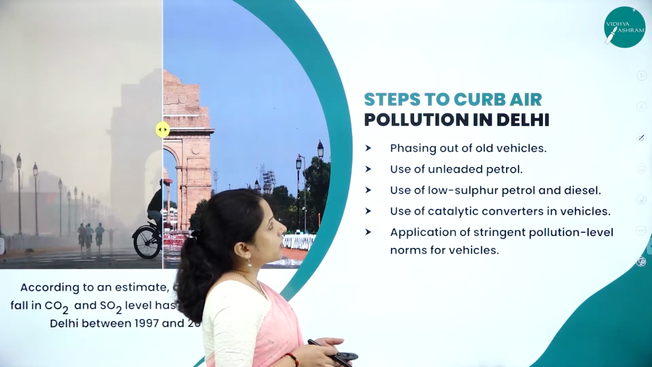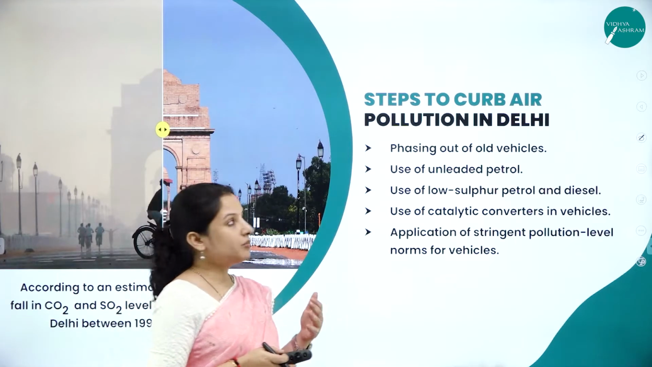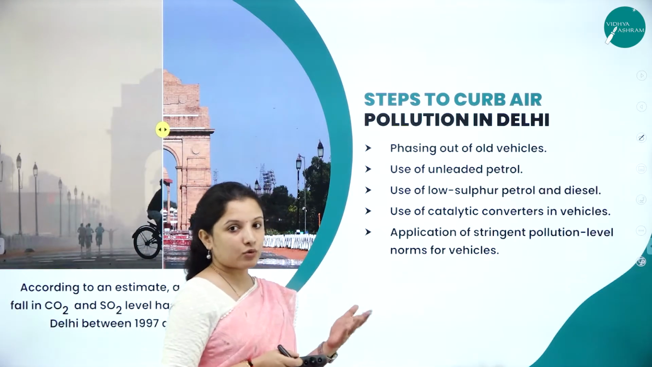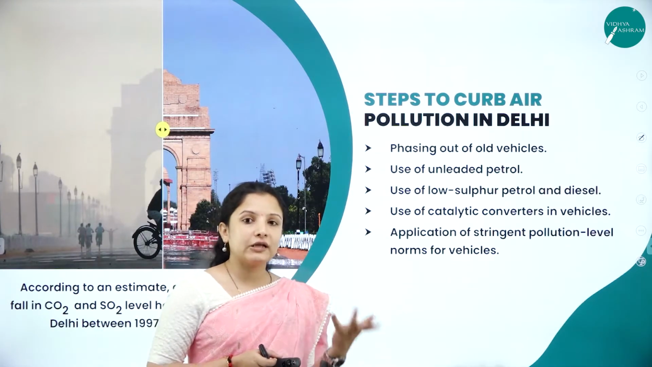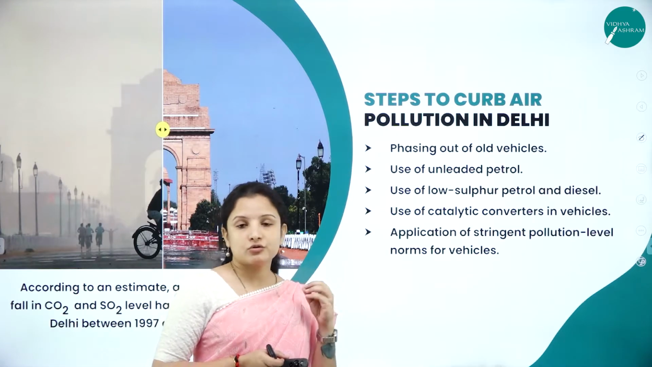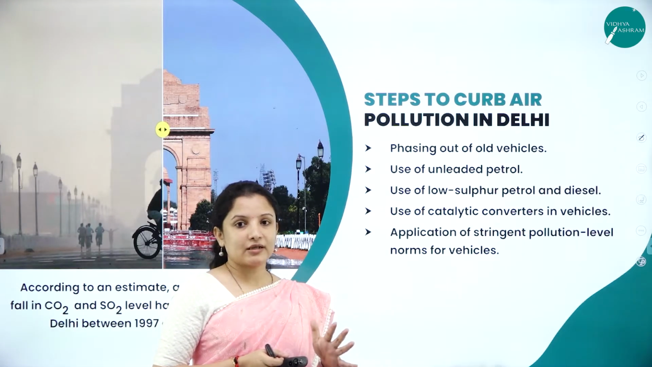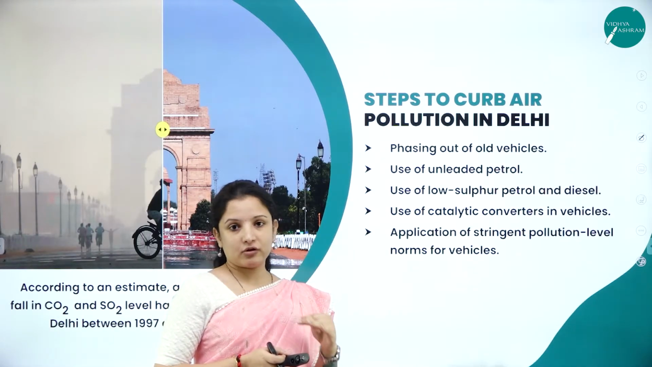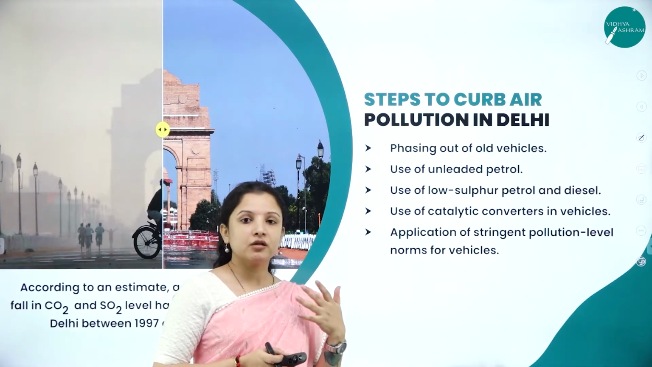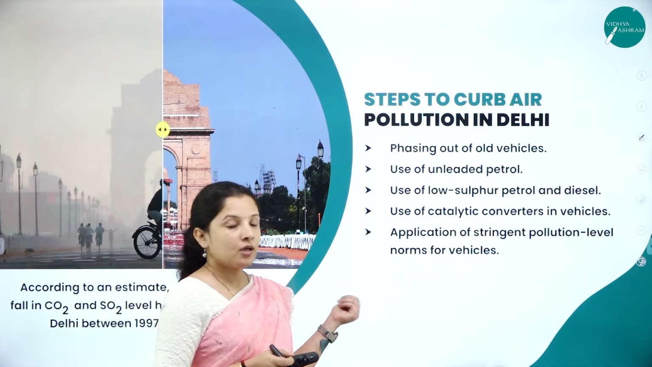So next, let's talk about the steps to reduce air pollution or to curb air pollution in Delhi. What were the steps that they followed? Apart from the verdict given by the Supreme Court, right? The Supreme Court stated that at least the public transport that are there, the buses, all those public transport, instead of using petrol or diesel, they should go green, wherein they should use compressed natural gas. So that was the main verdict that they put.